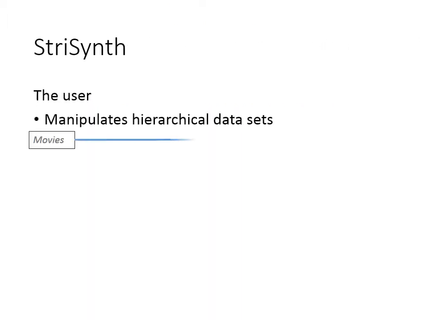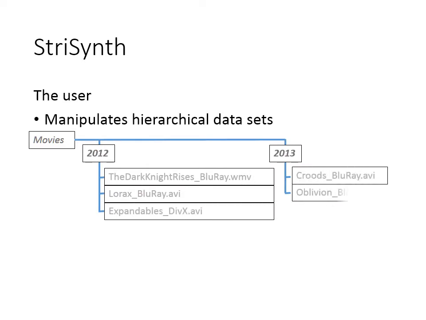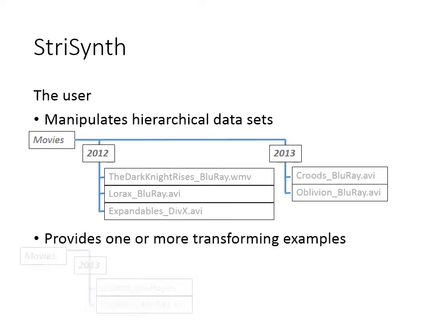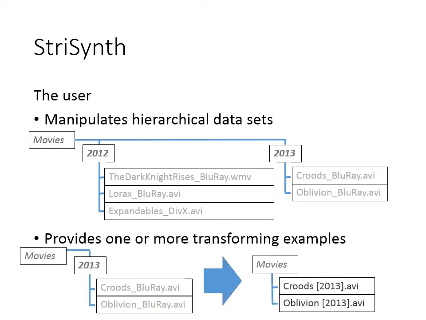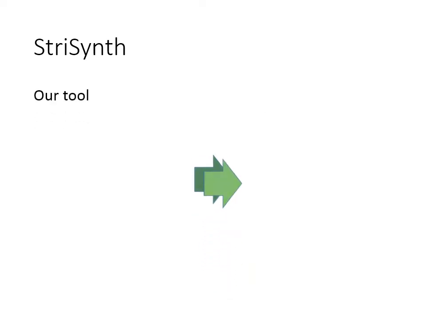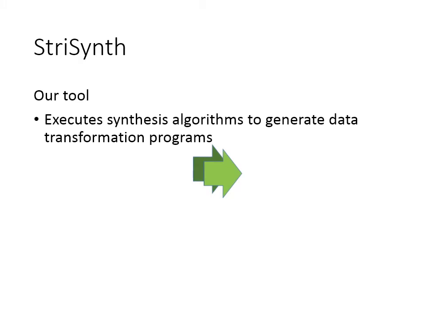StreetSynth allows the user to manipulate hierarchical data sets, so that it provides examples on transformations between those sets. Our tool executes algorithms similar to FlashFill when it learns programs based on examples. It then semi-automatically applies the resulting program to the dataset.